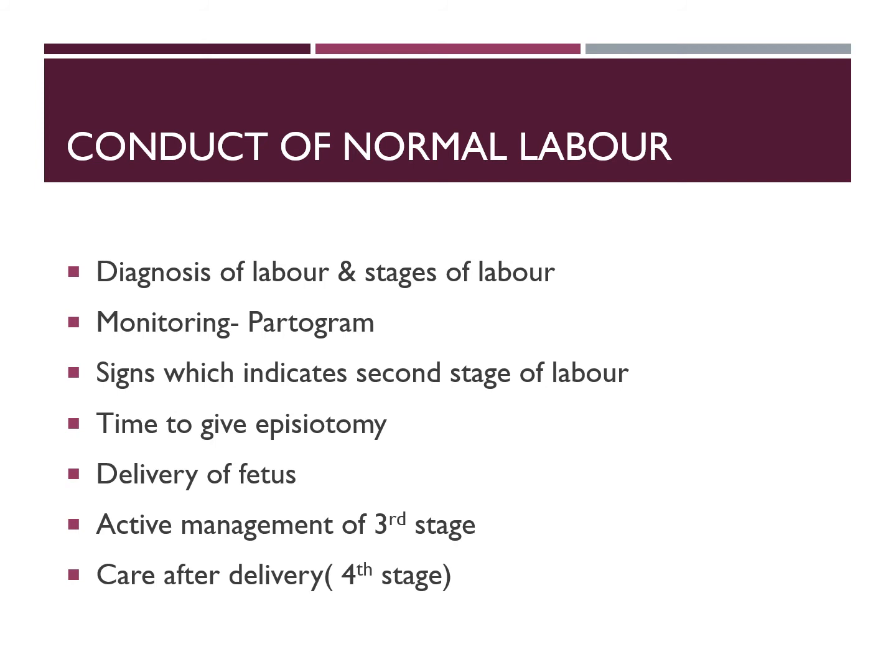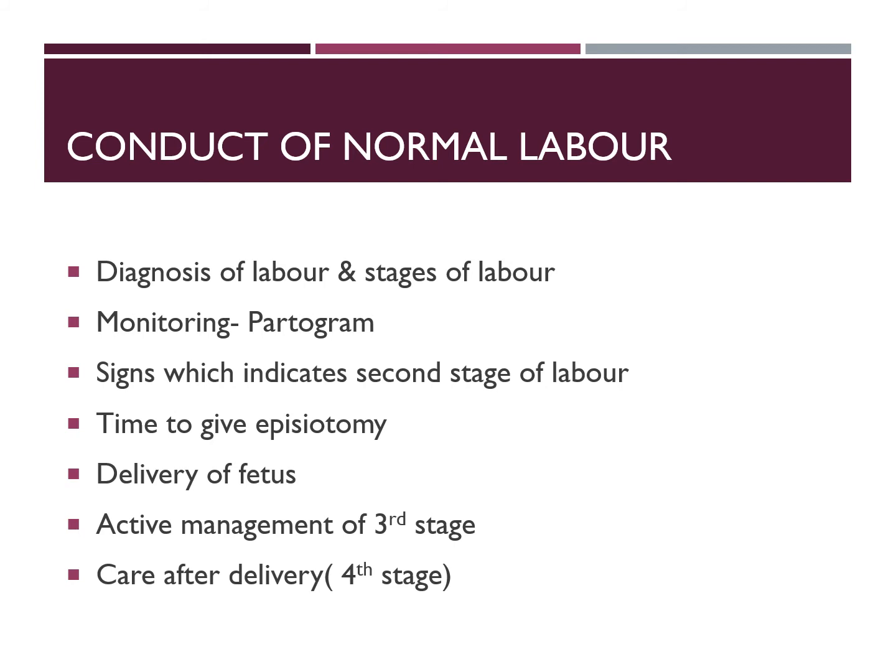First stage is again divided into latent stage of labor and active stage of labor. When the cervix is dilated less than 4 cm, we call it the latent stage of labor, and when it is 4 cm or more, then we say the woman is in active stage of labor.